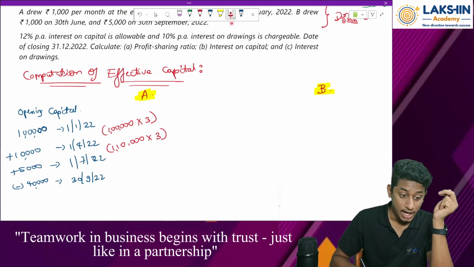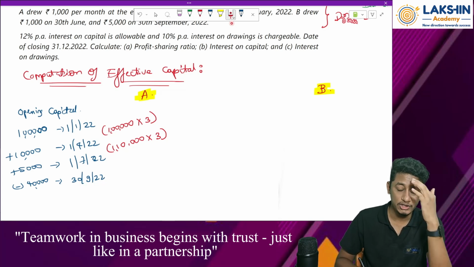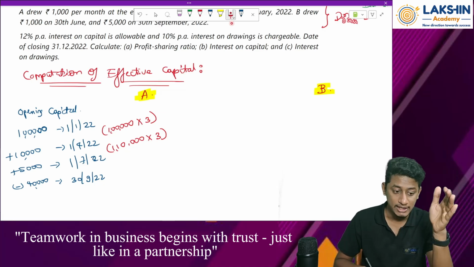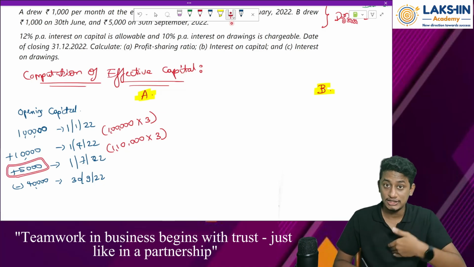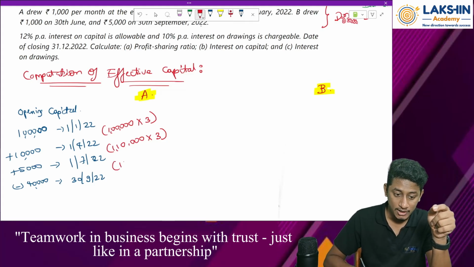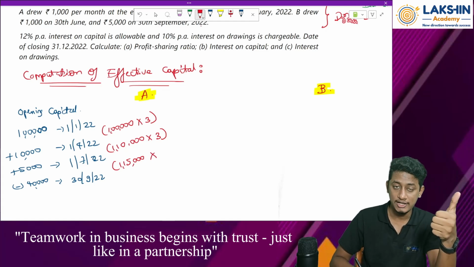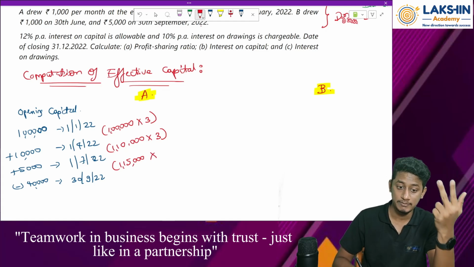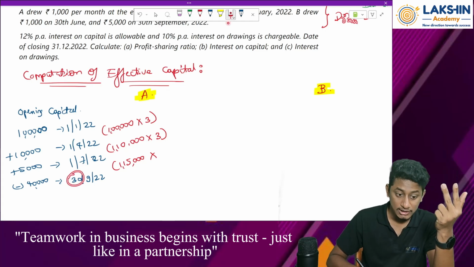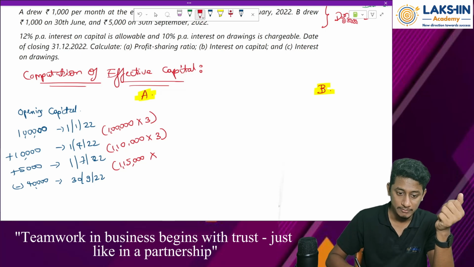Next, going ahead. Again he has added 5,000 rupees. So from 1/7 till 30/9/2022, how much is the period? First of all, before checking the period, what is the amount of capital? He has added 5,000 rupees on that date, right? So the new capital balance is 1 lakh 10,000 plus 5,000, that is 1 lakh 15,000 rupees. July, August, September. So for 3 months. September full, because 30th of September. So again for 3 months.